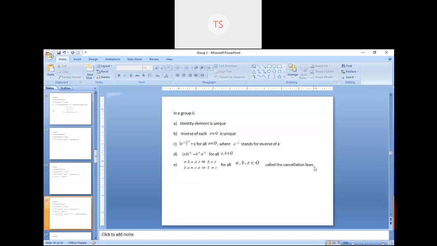So you have to remember that a group has only one identity element. That means the identity element is unique. The inverse of every element is unique. Then the double inverse of any element will give you the same element, and AB whole inverse is equal to B inverse A inverse, and the cancellation law of group theory.